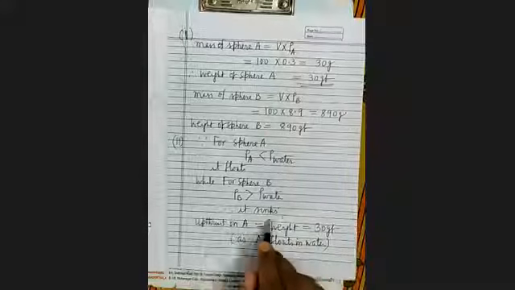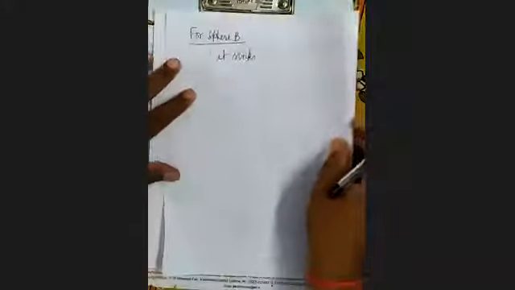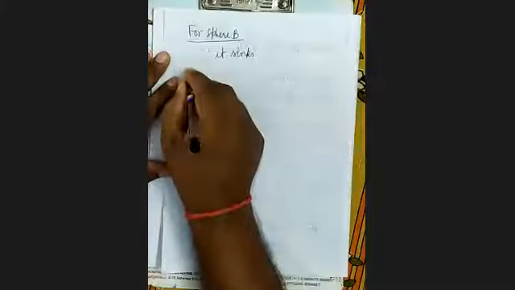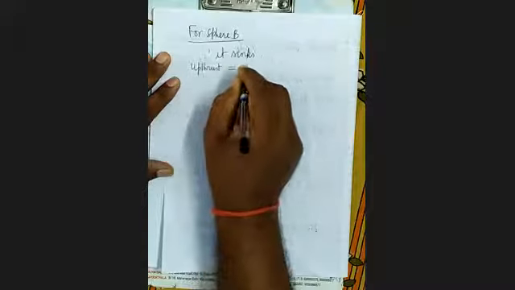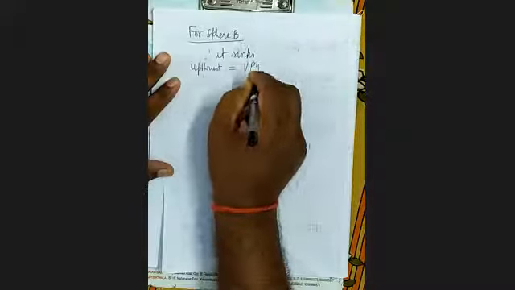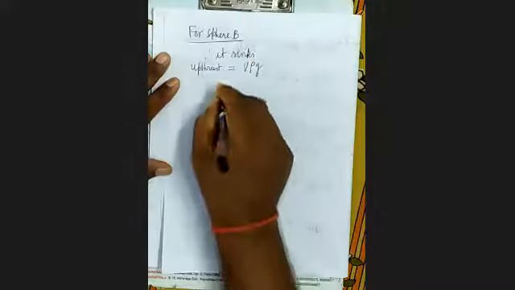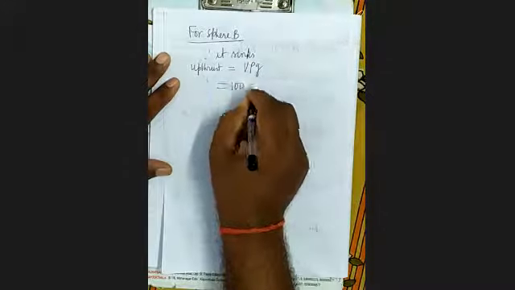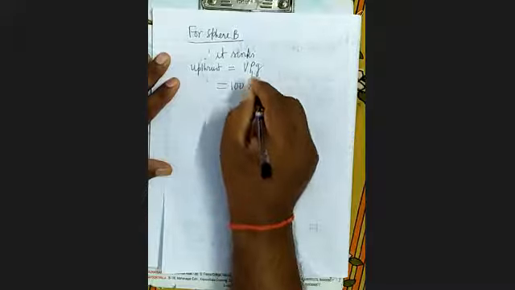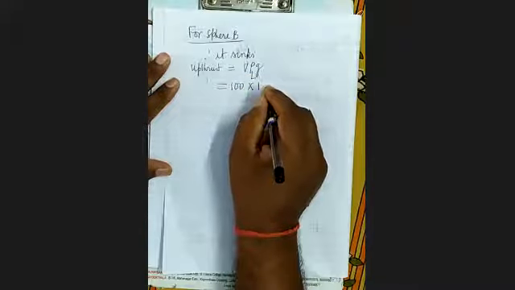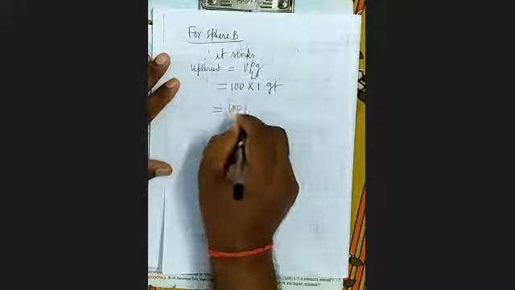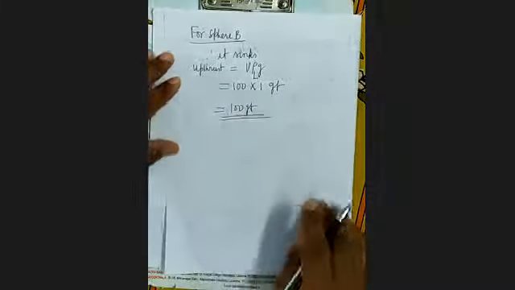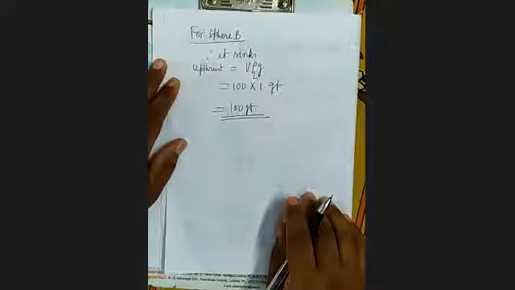For sphere B it sinks. Therefore, upthrust will be equal to V into rho into g. V is given 100. Rho is what? Density of liquid, which is 1 gram per centimeter cube. This gram force, that is 100 gram force. Upthrust will be 100 gram force.